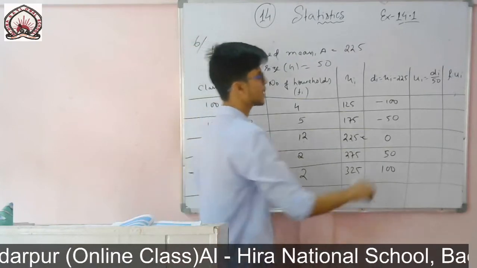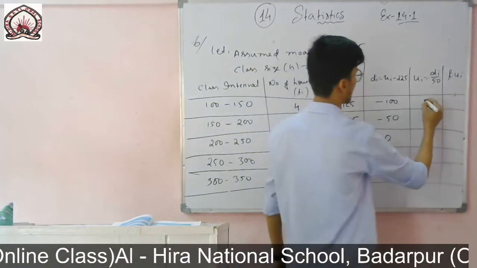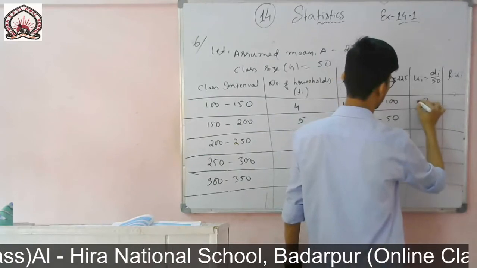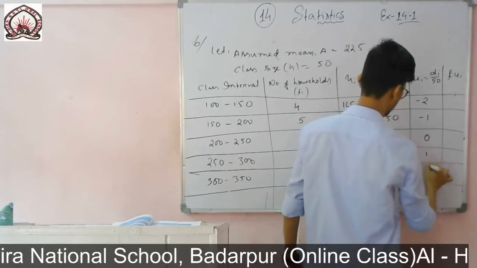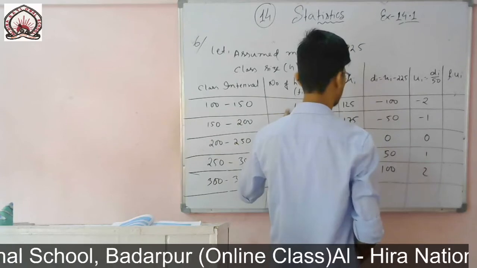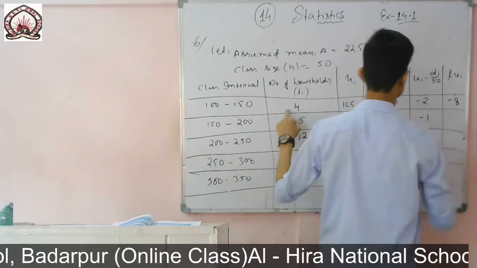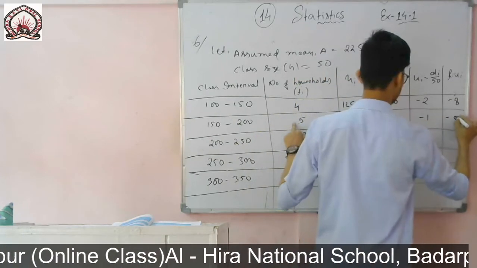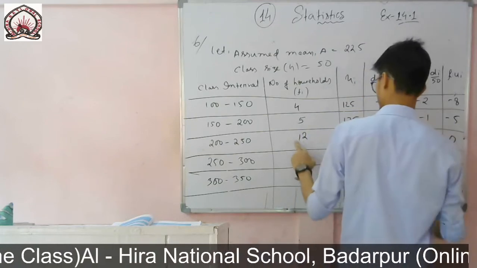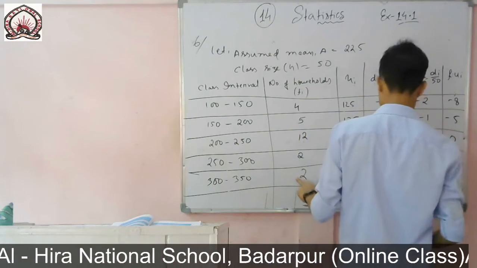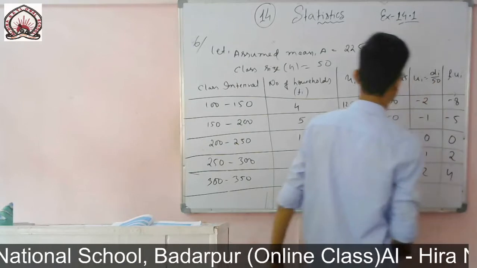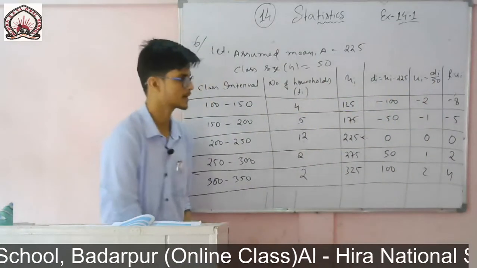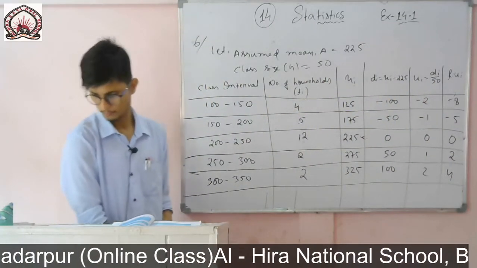So if I now divide each and every one by 50, I will get minus 2, minus 1, 0, 1, 2. So now I can multiply. 4 2s are minus 8, 5 1s are minus 5, 12 into 0, 0, 2 into 1, 2, 2 2s are 4. So minus 8, minus 5, 0, 2 and 4.